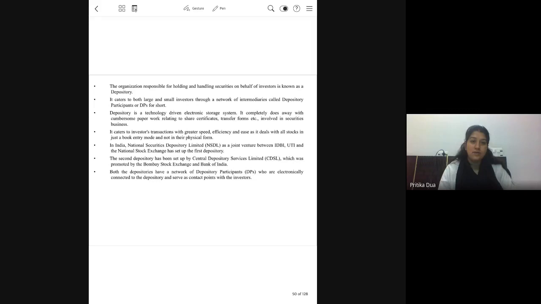So, the DPs, depository participants, have the right to, and only then can they buy or sell shares on behalf of their clients.